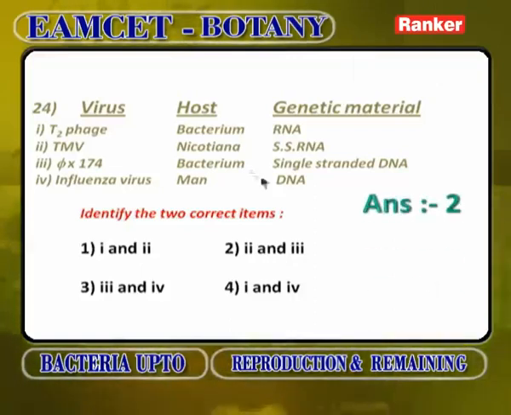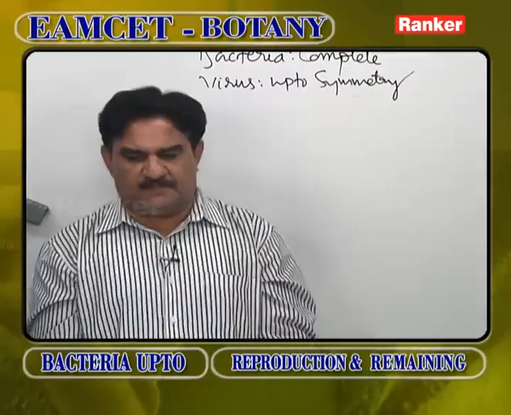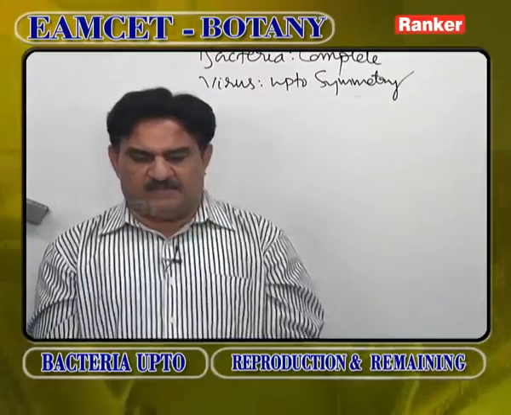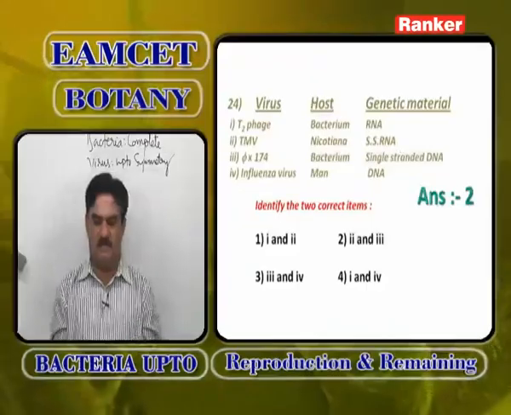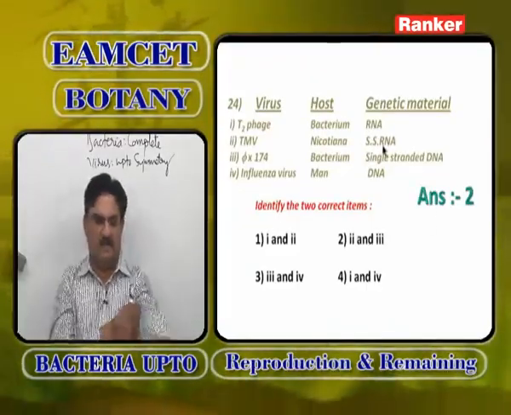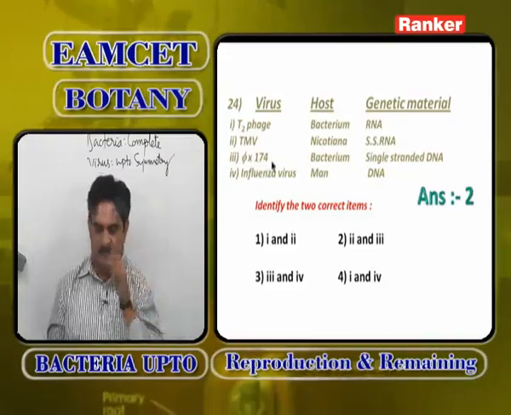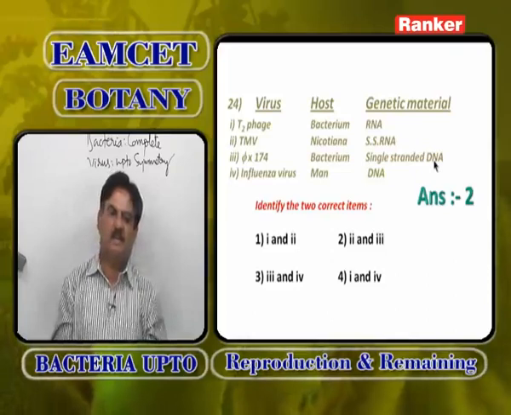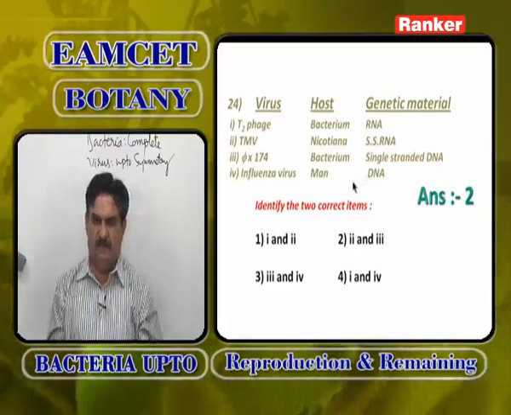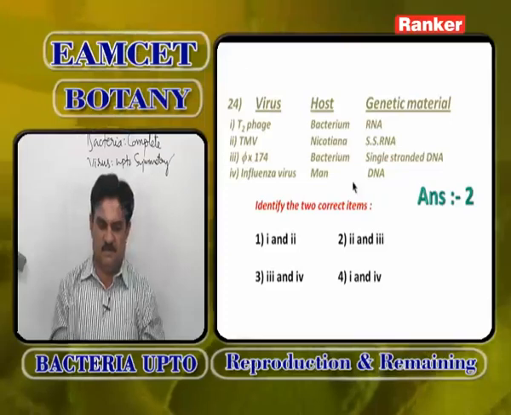Next, virus, host, genetic material. T2 bacteriophage, bacterium, RNA is wrong. DNA must be present. So, bacteriophage attacking bacterium is correct, but genetic material RNA is wrong. Tobacco mosaic virus, Nicotiana tabacum, single stranded RNA is correct. φX174 bacteriophage, bacterium, single stranded DNA is correct. Single stranded DNA is found in φX174 bacteriophage and M13 bacteriophage.